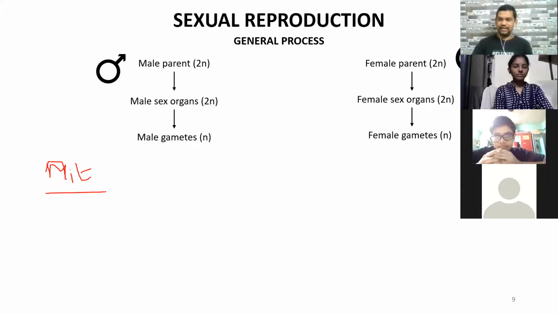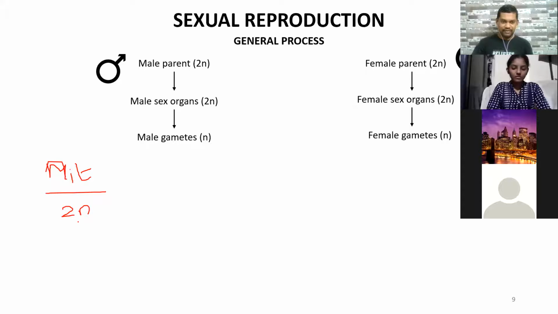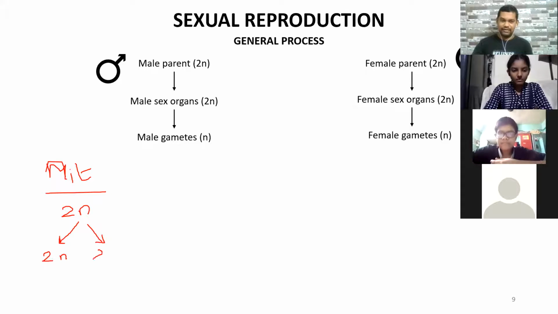In case of mitosis, observe this carefully: one diploid cell undergoing mitosis will produce two daughter cells. How many daughter cells? Two. And both of them will be diploid only. That is mitosis.